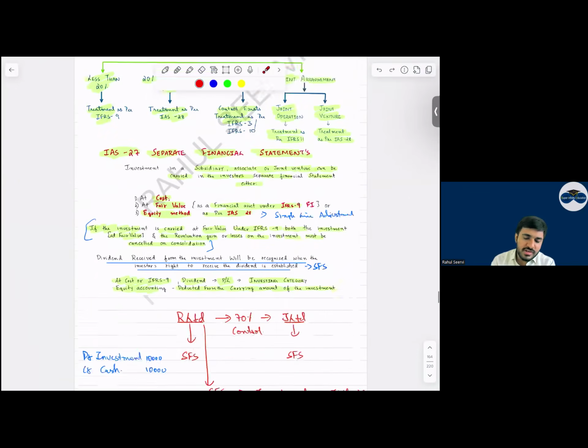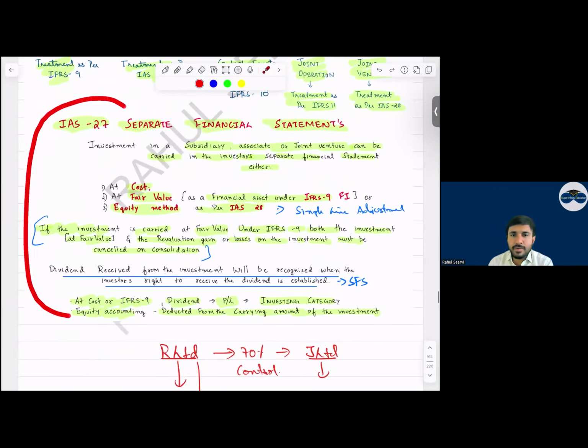Now coming to the small standards. IAS 27, separate financial statements. In separate financial statements, how do we recognize the investment? So we recognize the investment at cost or fair value, that is your IFRS 9. Then equity method is IAS 28.